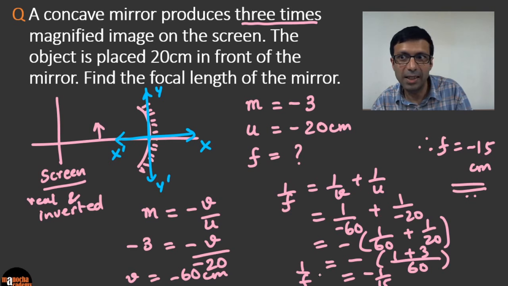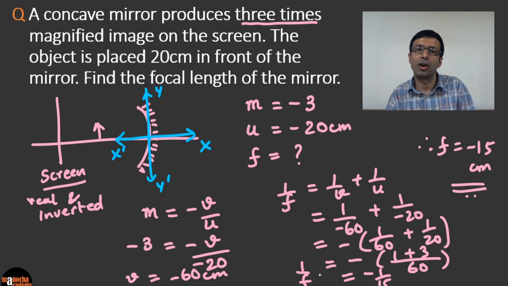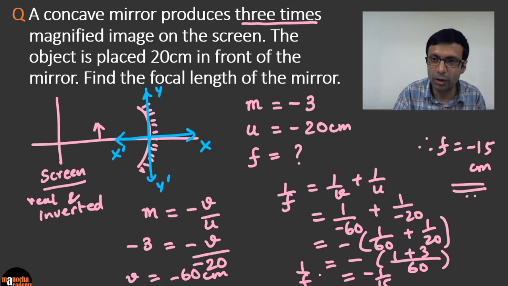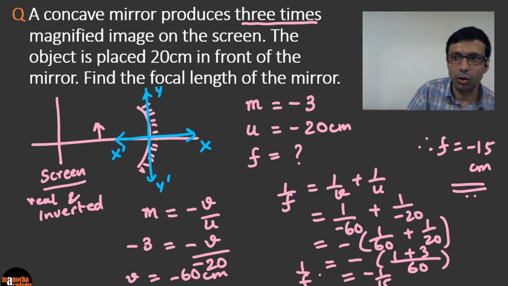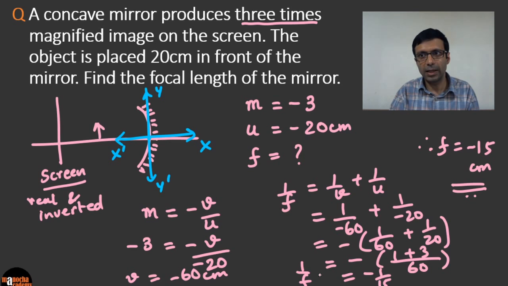Does the answer make sense? Yes, because remember, for a concave mirror the focus is going to be on the left side, so it's on the negative x-axis. You can quickly check your answer: you shouldn't get a positive answer. When you're writing the answer in the exam, you can write f equal to minus 15 centimeters and then also write a sentence: the focal length of the concave mirror is 15 centimeters. Don't just leave it as minus 15 centimeters. Write the answer in a sentence form. That's an important tip for you to remember.